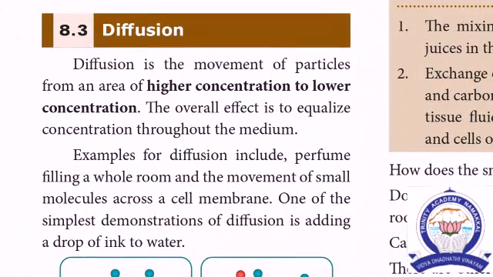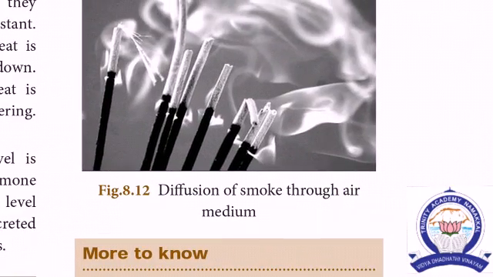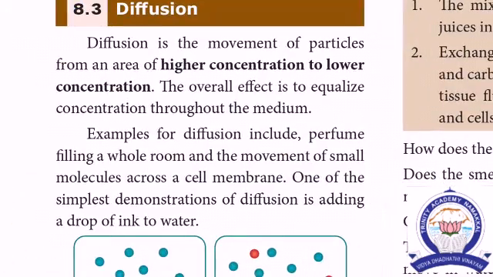Next chapter is diffusion. Diffusion is the movement of particles from an area of higher concentration to lower concentration. See the diagram. The molecules are spread out. Diffusion means, for example, smoke through the air medium. For example, incense sticks, perfume filling a whole room, and the movement of small molecules across a cell membrane. One simple demonstration of diffusion is adding a drop of ink in water.